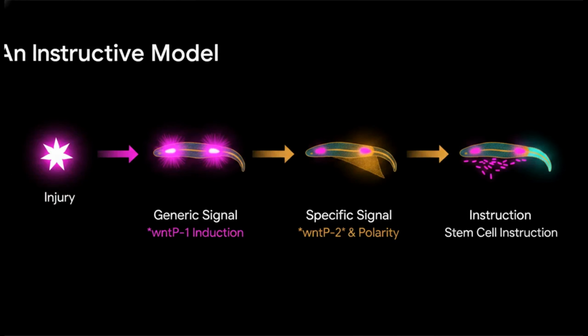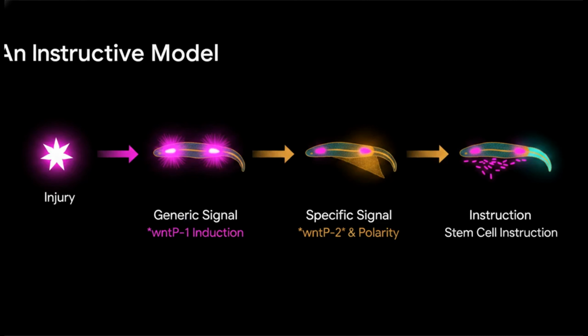A wound generates a generic injury signal. That signal induces Wnt-P1 at any wound. At posterior-facing wounds, Wnt-P1 then acts through beta-catenin 1 to induce Wnt-P2, creating a posterior-specific transcriptional state. This polarity setting program happens in differentiated tissues and does not require neoblasts. Only after that decision is made do neoblasts implement tail formation. In other words, the paper replaces a passive gradient rescaling model with an active instructive model of regeneration polarity.